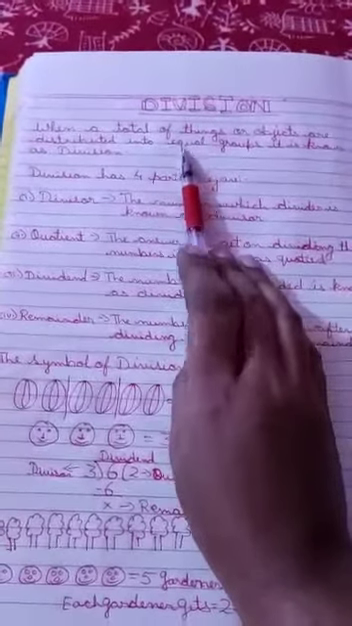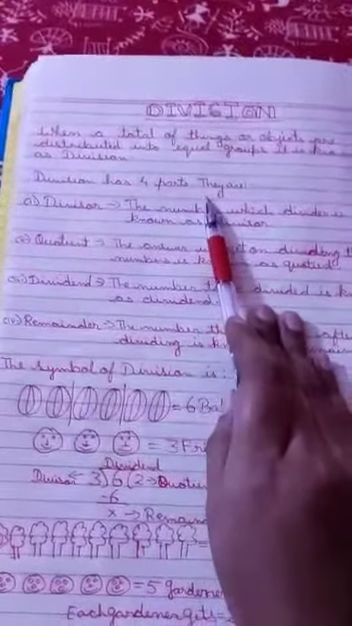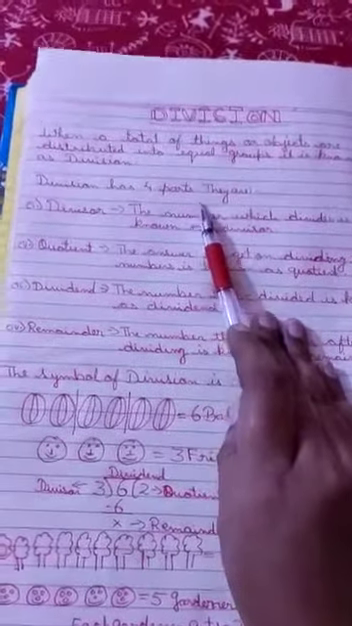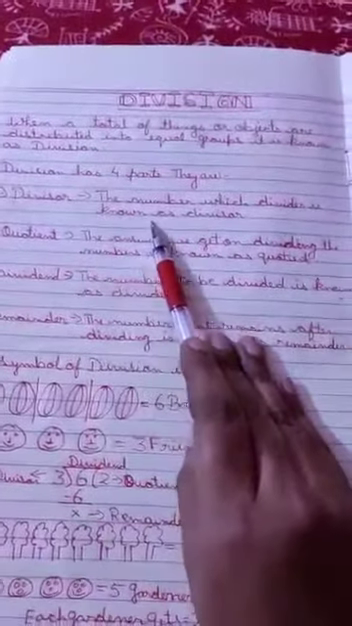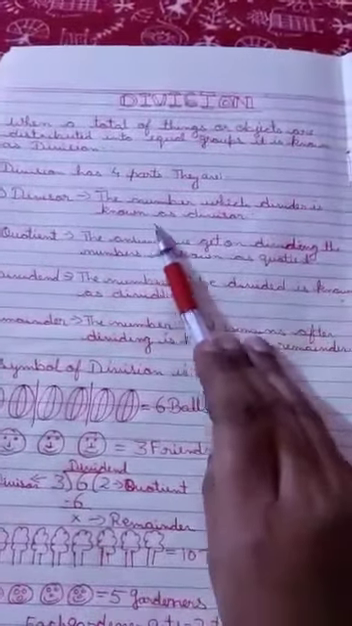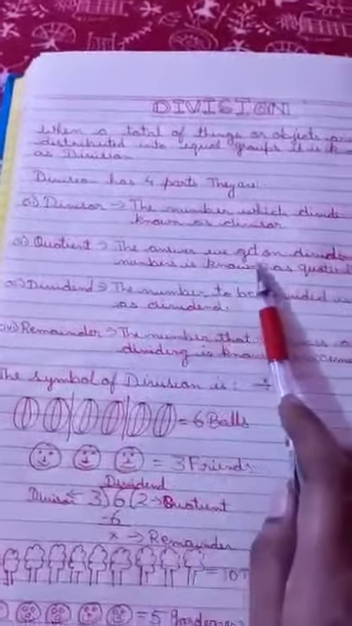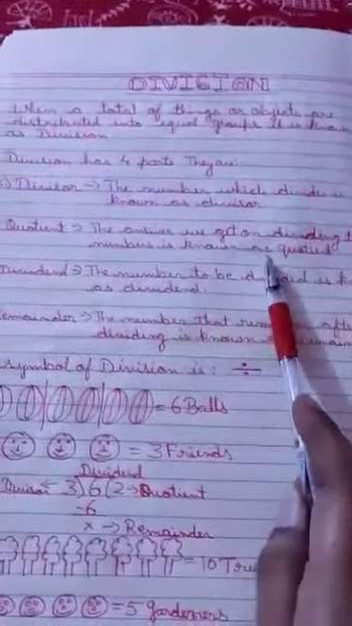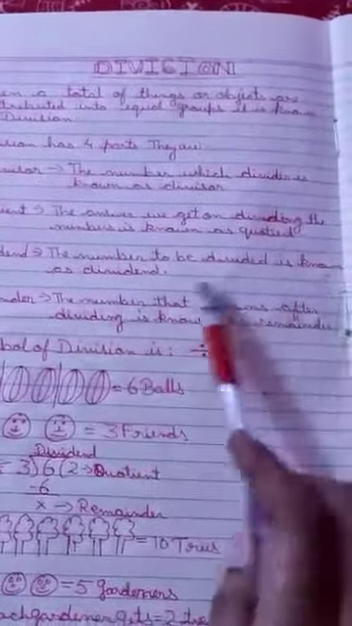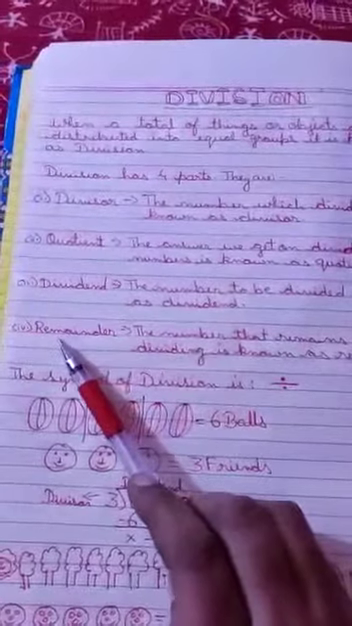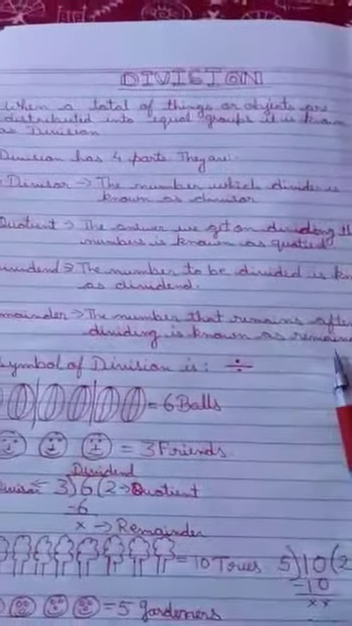Do you get it, students? Now next part is, division has 4 parts. Division itself is having 4 parts. What are they? First one is divisor. What is the meaning of divisor? The number which divides is known as divisor. Second one is quotient. The answer we get on dividing the numbers is known as quotient. Dividend. Dividend means the number to be divided is known as dividend. And the last one is remainder. The number that remains after dividing is known as remainder.